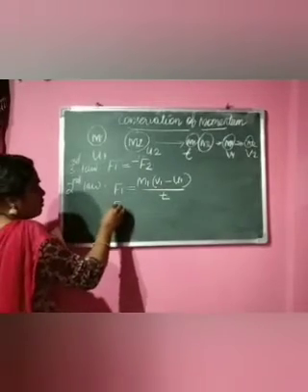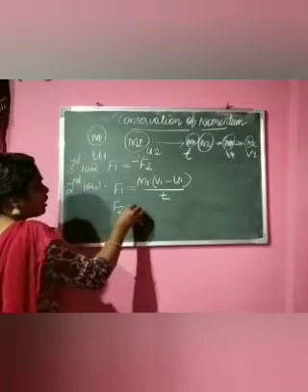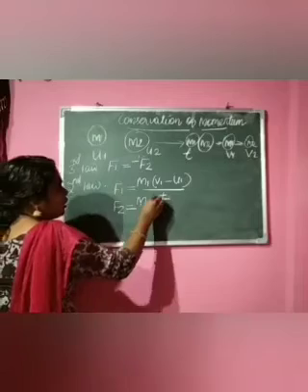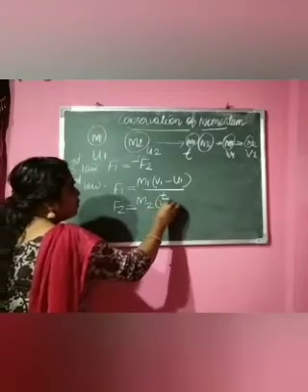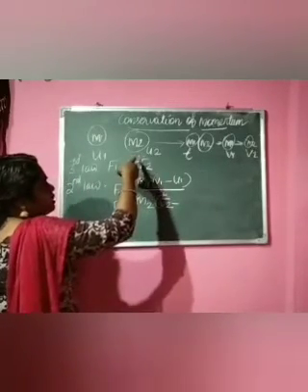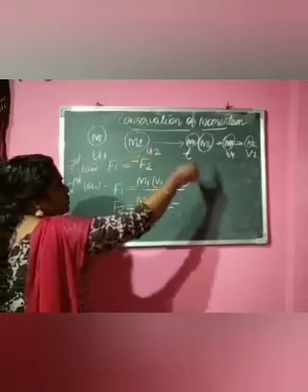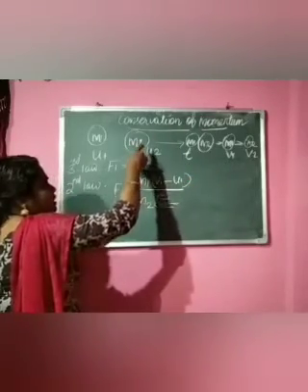The same way, what is F2? M2 into V2, the final velocity of M2 is V2 and the initial velocity is U2.